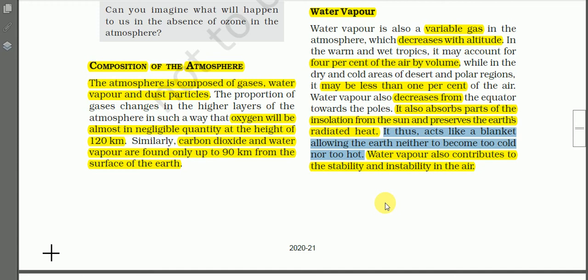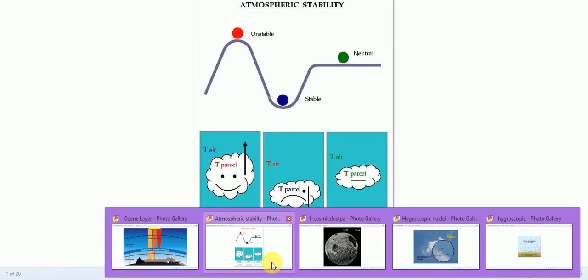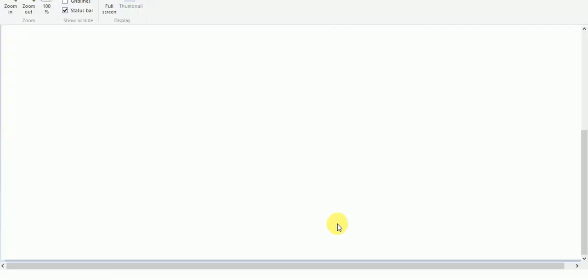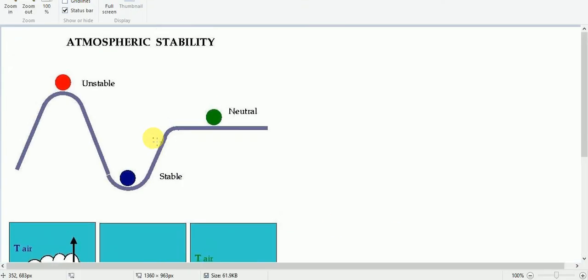So another significance of water vapor is that it also contributes to the stability and the instability of the air. So it's about the concept of stability and instability. Let us see this diagram. Here we have an object, and when we apply a force on this object, the object will move.